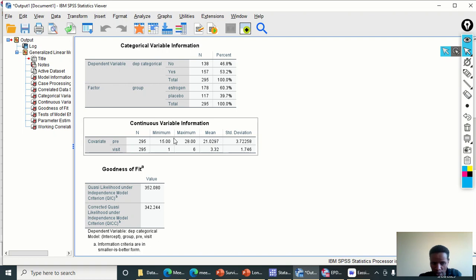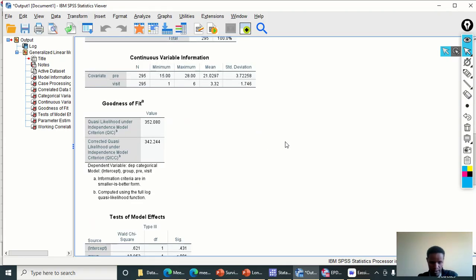For the continuous variables, especially the pre-trial depression score and the time or visit, the frequencies, minimum, maximum, mean, and standard deviation are given.